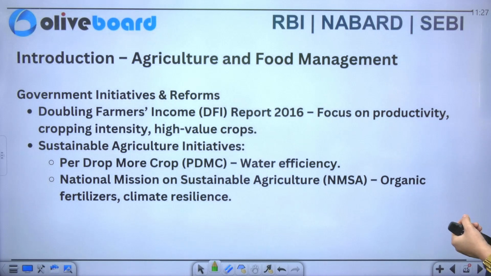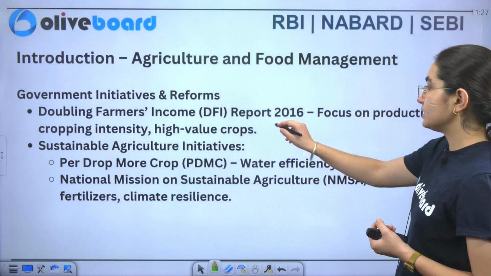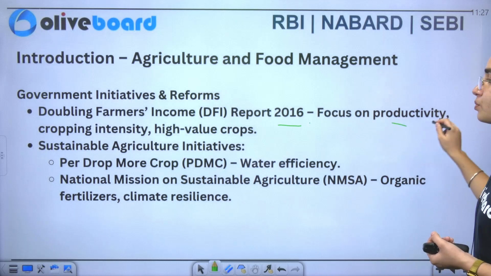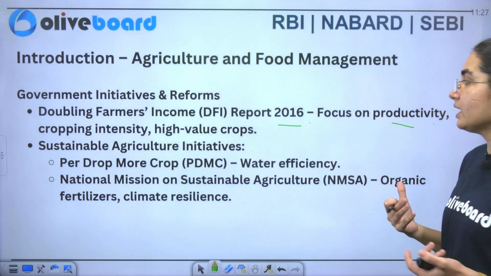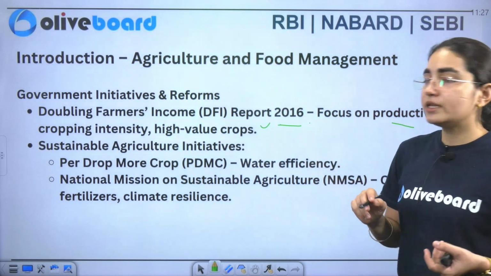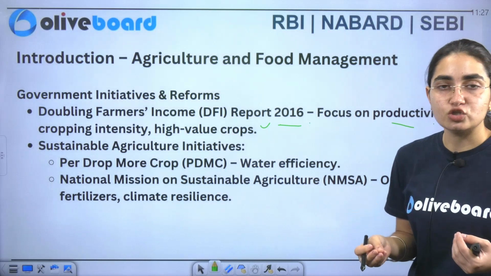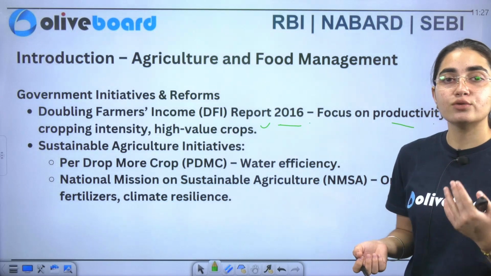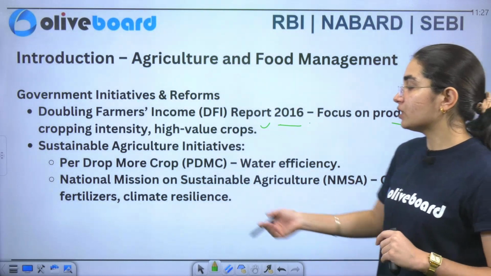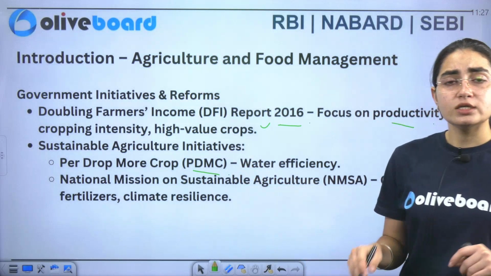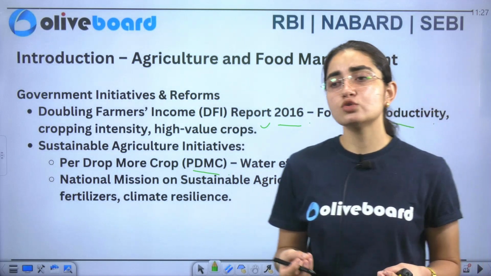So one is your Doubling Farmers Income Report 2016, which has a focus on productivity, crop intensity as well as high value crops. Next you have sustainable agriculture initiatives where we are focusing on organic farming. So you can see per drop more crop. You have to save your resources whatever you have.